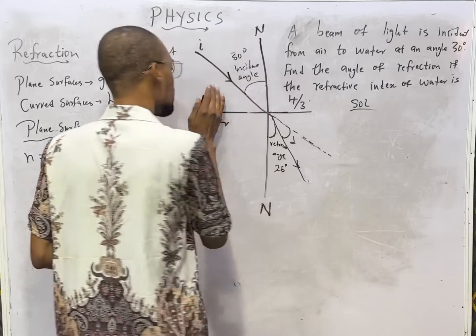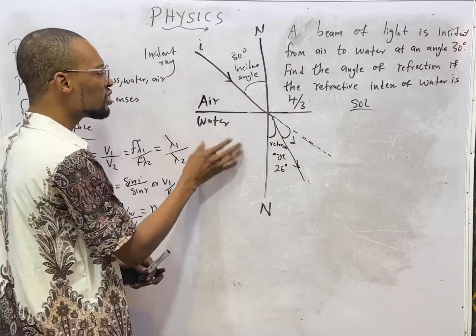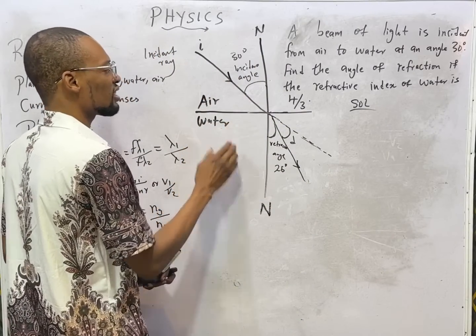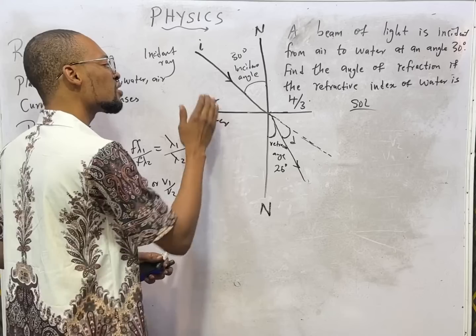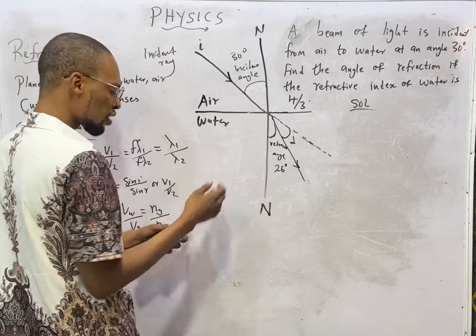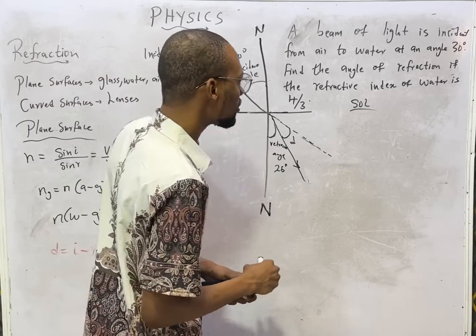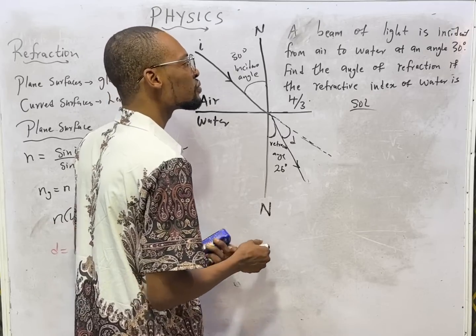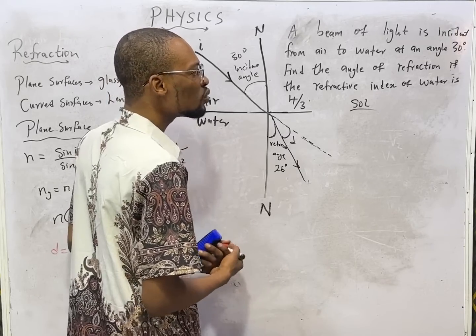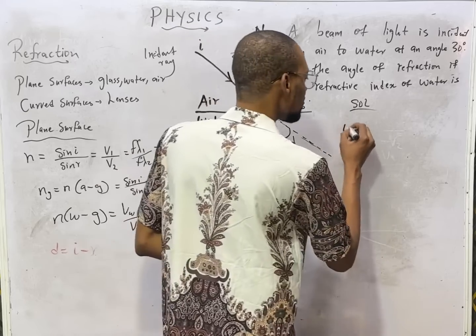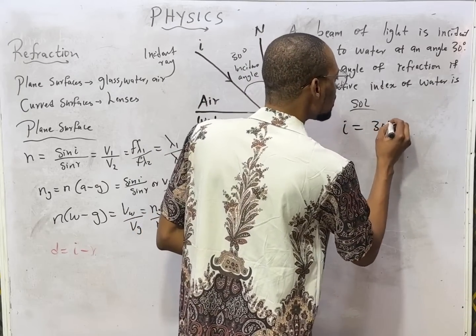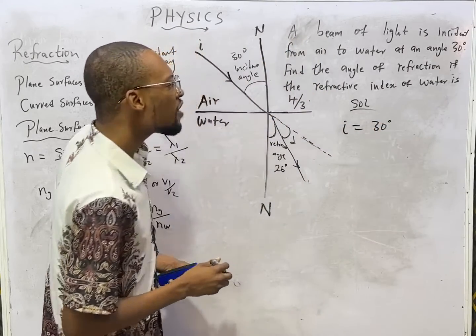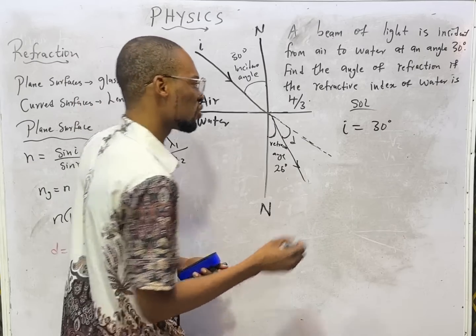Which means for air to water, if you are given the refractive index of water, that is the same thing as refractive index of air to water. Applying that to the question we have before us, which says a beam of light is incident from air to water at an angle 30 degrees. So the incident angle is equal to 30 degrees. Find the angle of refraction.